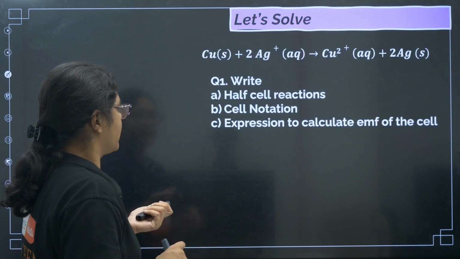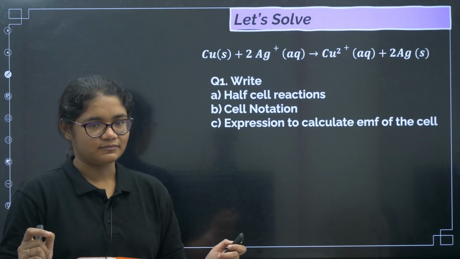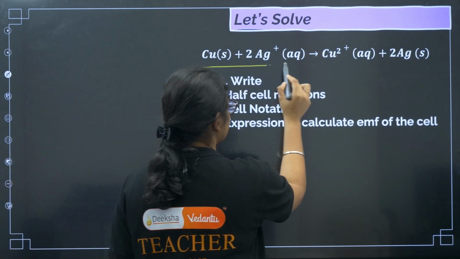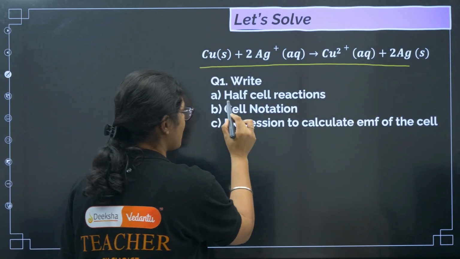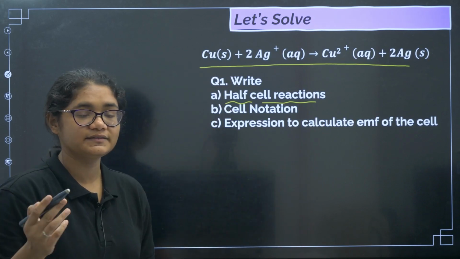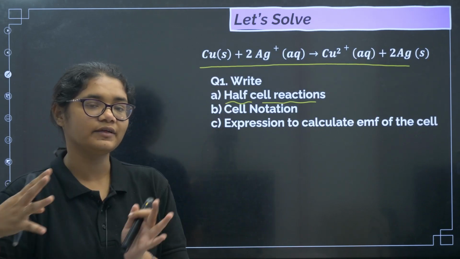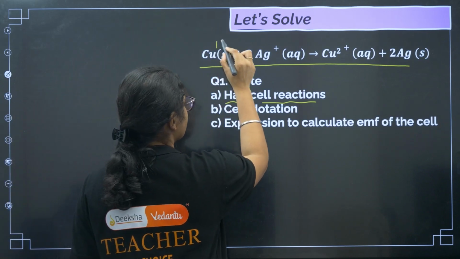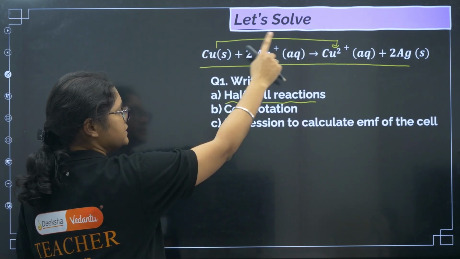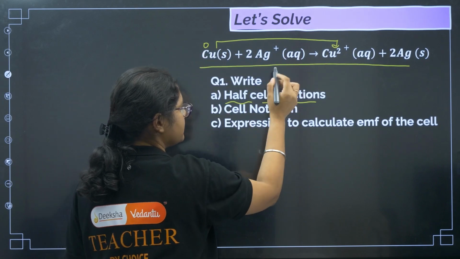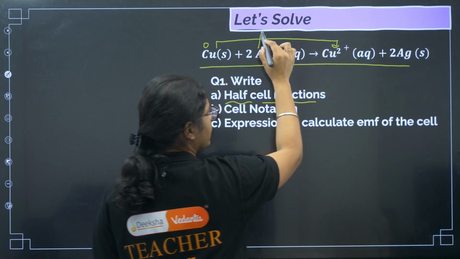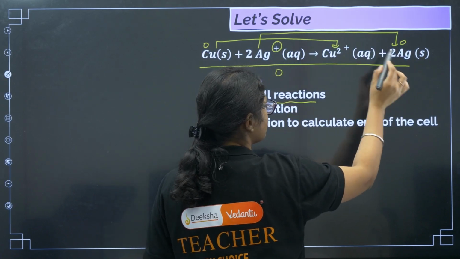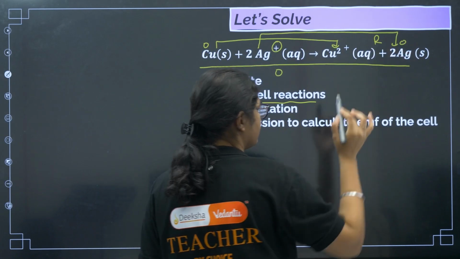Clear? Okay. So now let us try a small question. Let us see whatever we have done, whether we have understood or not. There is a reaction given to you. You need to write the half cell reactions, which means you need to write the oxidation half and the reduction half, right? Now if you see copper to copper 2+, what is happening? The oxidation number is increasing. Here it is 0, here it is 2+, so this is oxidation. And if you see Ag+ to Ag, here it is plus 1, here it is 0. Plus 1 to 0, the oxidation number is decreasing, so this is reduction, right?